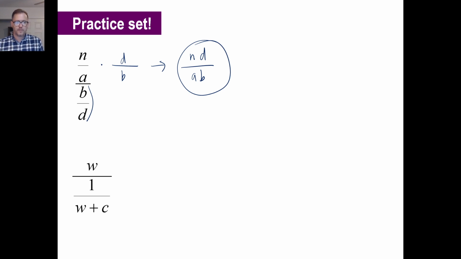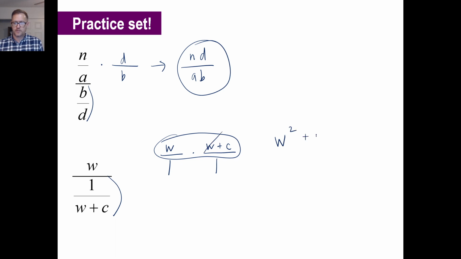Okay. The only thing weird about d is that there isn't a 1 over the w, so that's potentially a little confusing, but we can take care of it. Let's just go ahead and do a w. We'll call it w over 1. Okay, we're dividing by this fraction, which means we're multiplying by the reciprocal of that fraction, which is w plus c over 1. This is a wash. Don't worry about dividing by 1 times 1. Just focus on this part right here. And all you're doing is distributing that w across the w and the c there. So w times w, w squared. W times c, wc, and that is it. We're done.